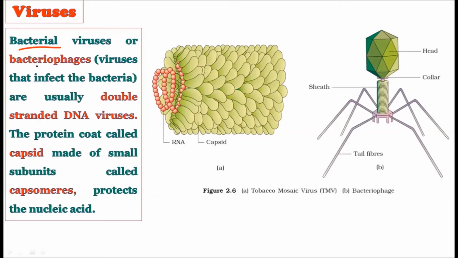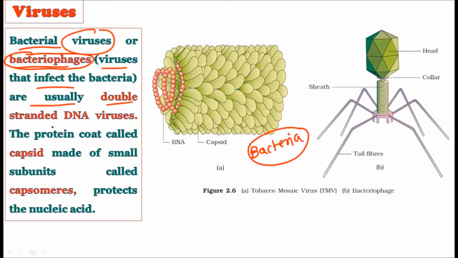Bacterial viruses, or bacteriophages, are viruses that infect bacteria. Whenever you hear the term bacteriophage, remember that it is a virus which infects bacteria. Bacteriophages are usually double stranded DNA viruses. So there is a clear-cut differentiation: plant viruses, animal viruses, and bacterial viruses, and the genetic material for each is unique.